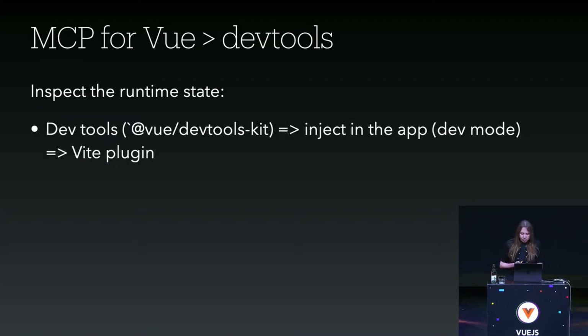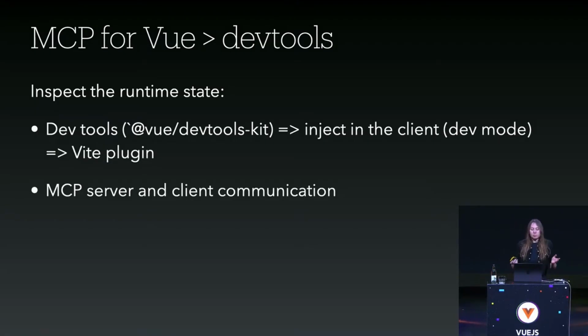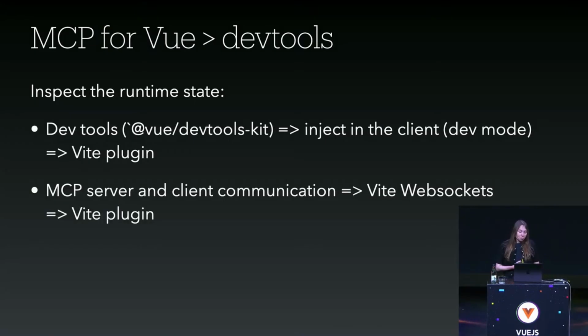And then, second thing, what else do we need? We need an MCP server, of course, and a communication between the MCP server and the client. The client, sorry, maybe it's not very clear. By the client, I mean the client application, the front-end application running in the browser, right? So we need a communication between the server and the application. How can we do that? We have something great available right out of the box, which is called the Vite WebSocket. So let's use that, and we can, why not, configure it directly in a Vite plugin. That's also a good use case for a Vite plugin.